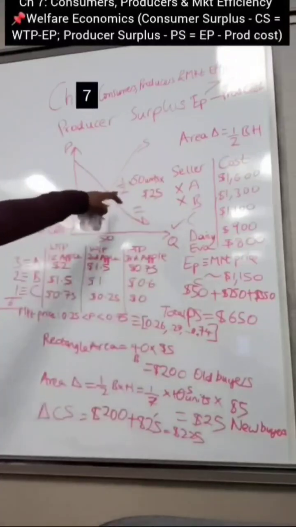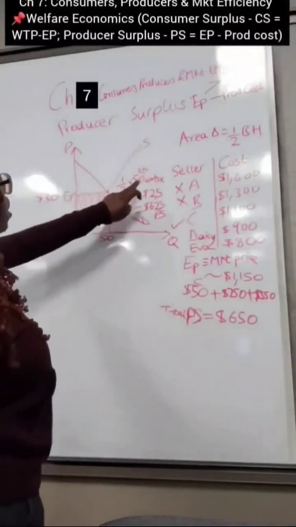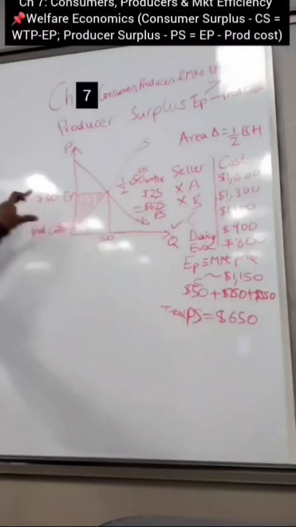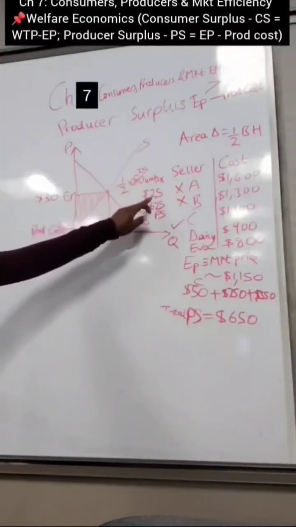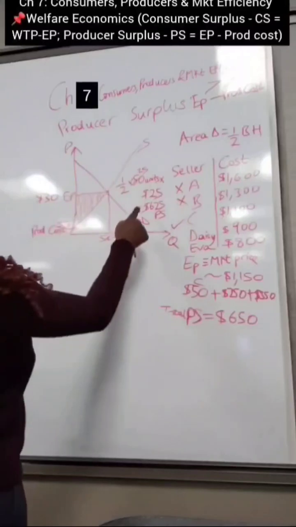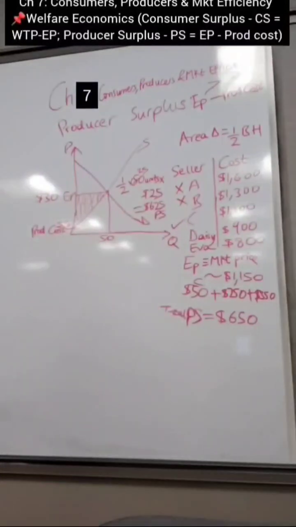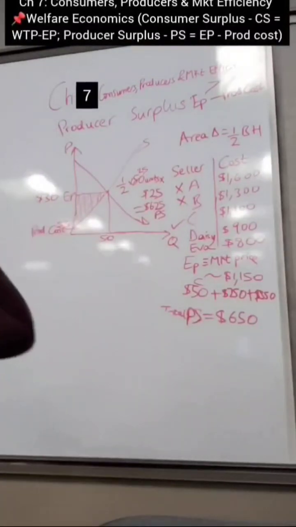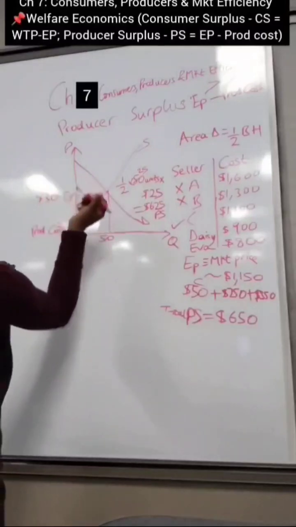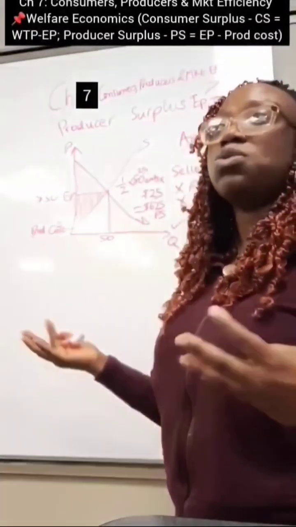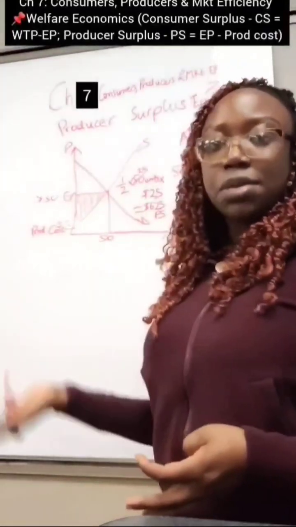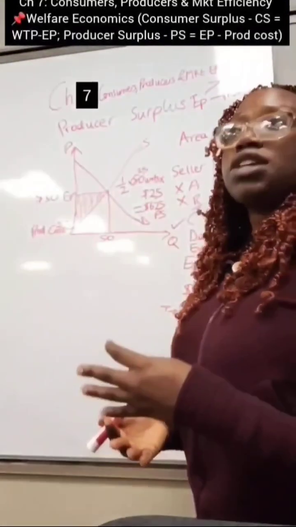So by the time you do your algebra, half times 50 units sold times $25, which is the difference between your market price and your cost of production. So half times 50 times 25, that's going to give you 25 times 25, which is $625 for your producer surplus. So now again, let us assume that the price changes. Let's assume that the price goes up because producers like higher prices, and if the price goes up, then the producer surplus is going to go up because they'll be willing to produce more and sell at a higher price. If the price goes down, then producer surplus is going to go down.